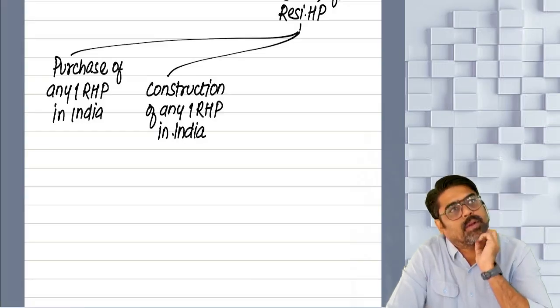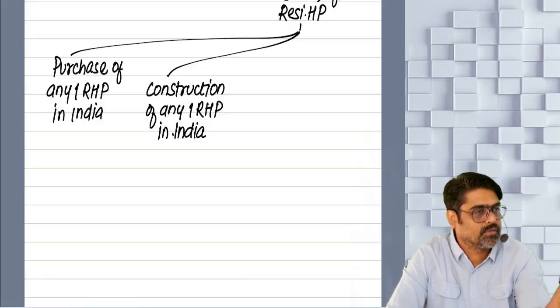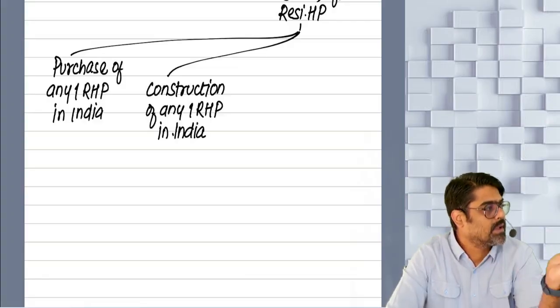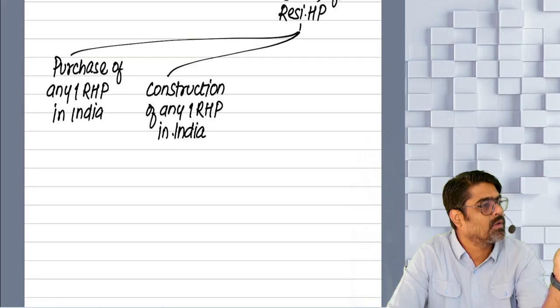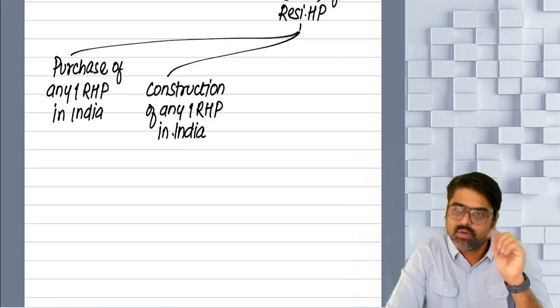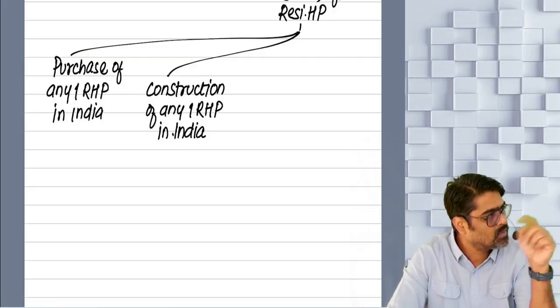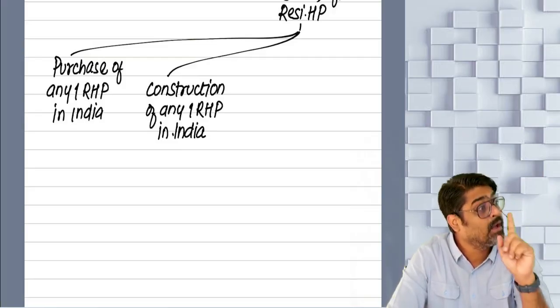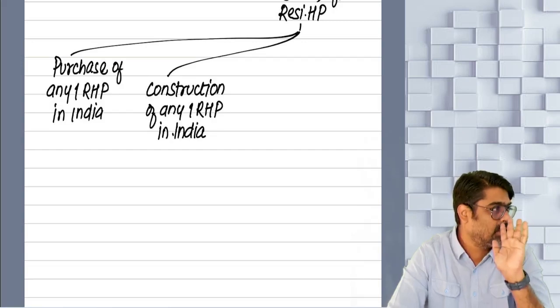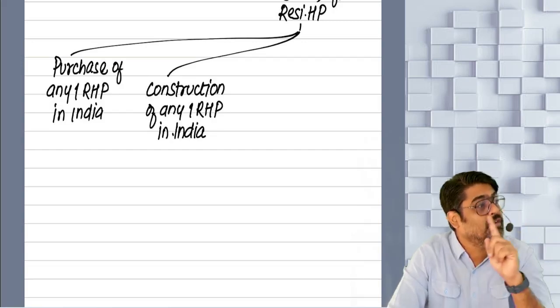So if you have purchased multiple properties or constructed multiple properties, will it be considered that in all those properties the investment is made out of this gain? No. The cost of any one residential property is assumed to be made out of this long-term gain.